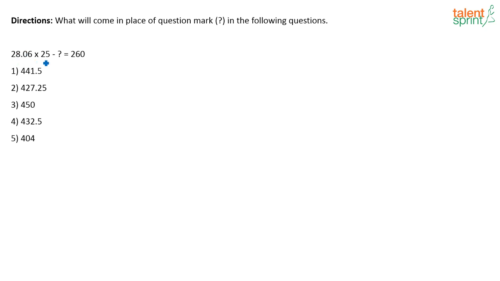Now 28.06 into 25 minus question mark is equal to 260. See here 28.06, right? This 0.06 can be discarded and then you can calculate, right? It's far more easier to do it that way because the 0.06 will be immaterial when you actually calculate, and the options are also not so close that you will go wrong. Okay, minus question mark is equal to 260. So take it like this. Now what is 28 into 25? You know it is 700. Correct? So 700 minus question mark, that is equal to 260.